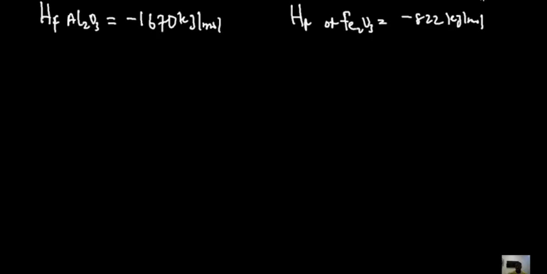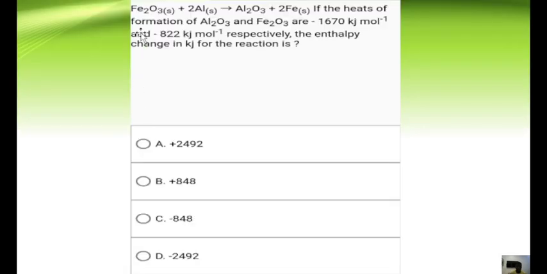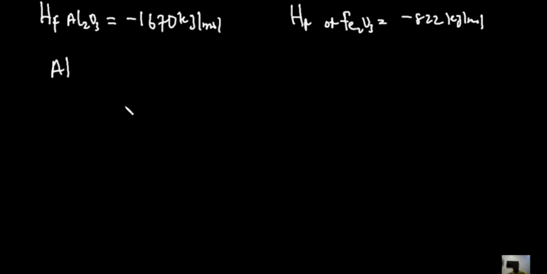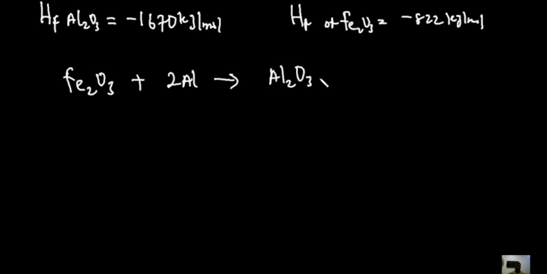So let's do that quickly. The reaction is Fe2O3 plus 2Al would react to give Al2O3 plus 2Fe. So that basically is a displacement reaction. Now, with that said, make sure it's balanced before you start. Yes, it's balanced. So we're asked to find the enthalpy of this reaction.